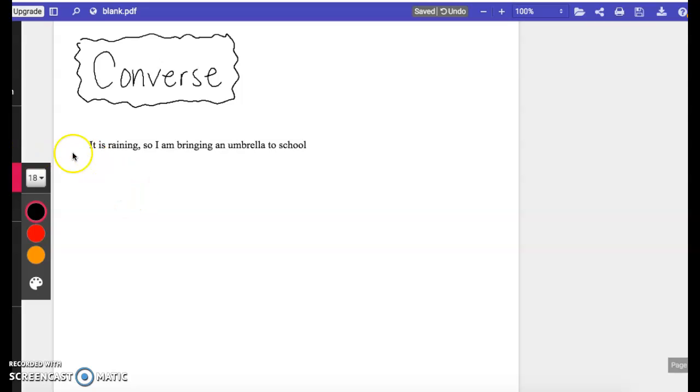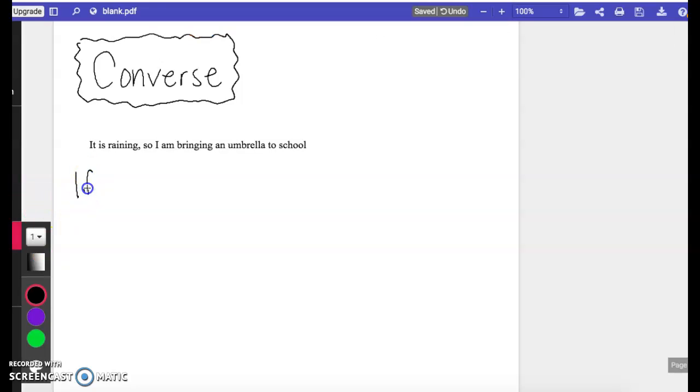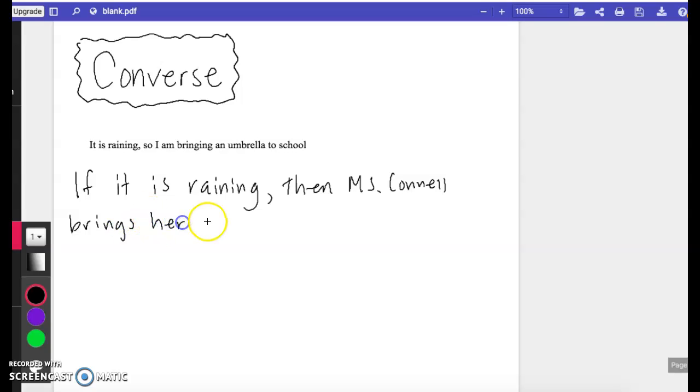So what we do in math is usually, you might see it like this in math, but a lot of times we kind of do this if then. And so what we do is we'll say, if it is raining, then Miss Connell brings her umbrella to school. Okay, this if then kind of formula is so we can find the conditional and the hypothesis. So here's the thing: the condition that has to be met is that it's raining.